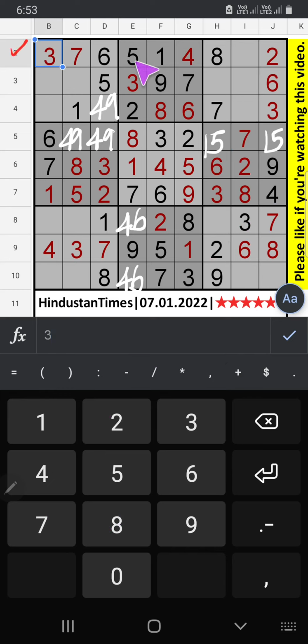Second row only one number is remaining, number 9 confirmed here. Third row we have 5, so 5 can't come in the cells, then 5 is confirmed here. 4th row only 2 numbers are remaining, 4 and 9. Column B we have 4, so 4 can't come in the cells, then 4 is confirmed here, then 9 is here. Since 4 is here, so 4 confirmed here, then 9 is here.